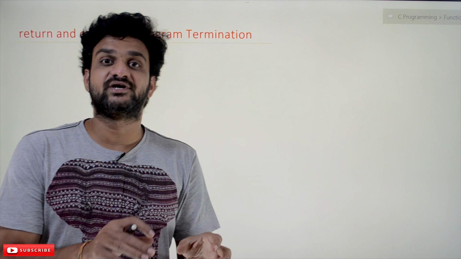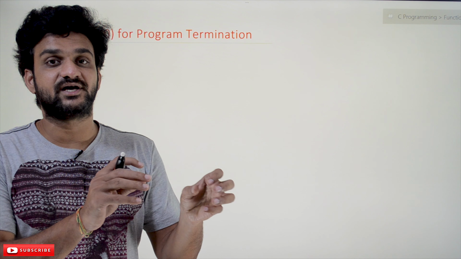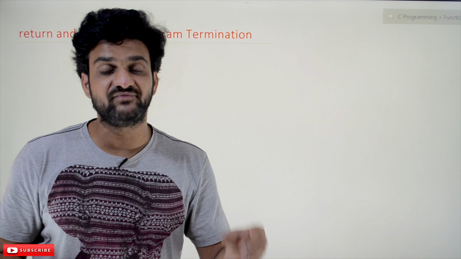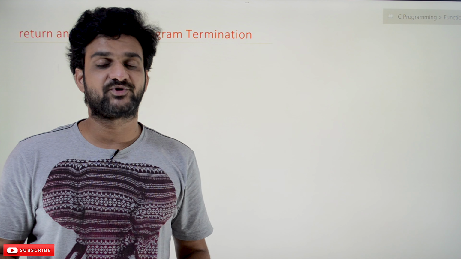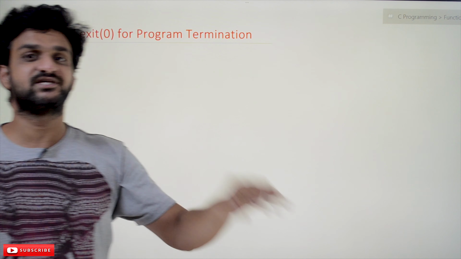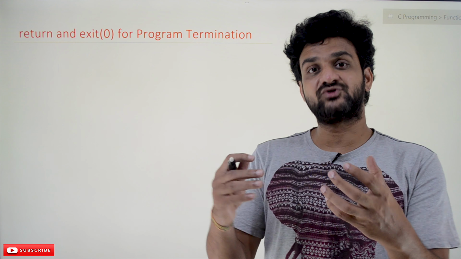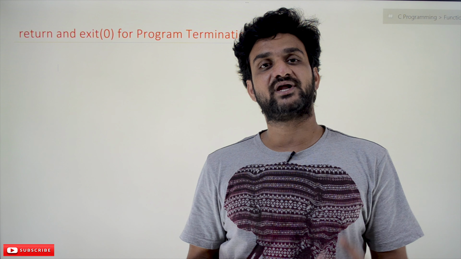But not only with a return statement executing in main, we may want to exit from the program somewhere else, in some other function. Let's assume that in some other function we want to come out of the entire program if something goes wrong. If a particular part of the program is getting executed, we want to come out of that program.